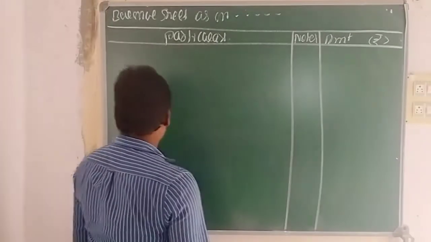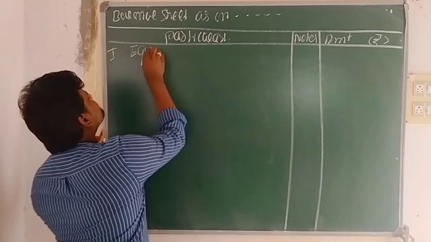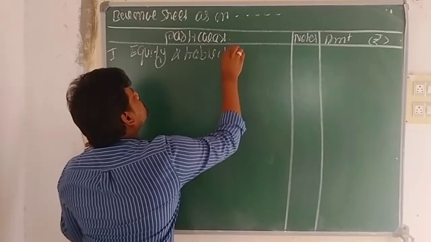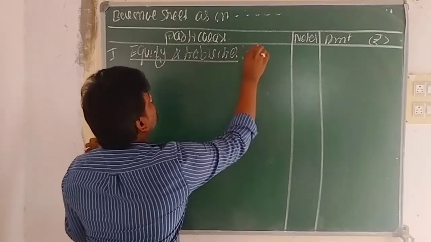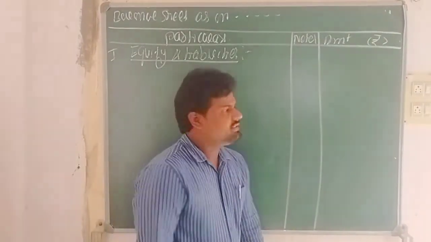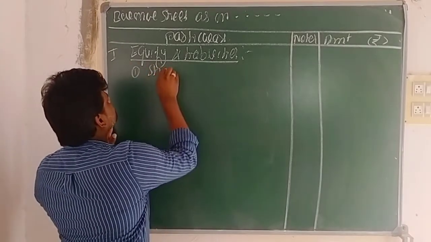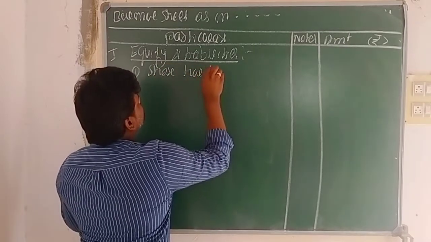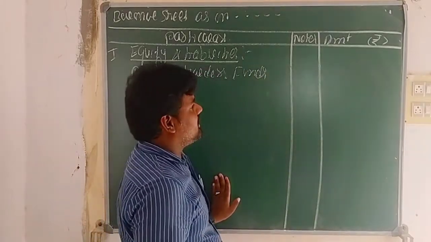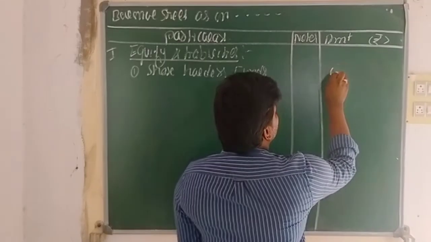In the first step, equity and liabilities. Under equity and liabilities, the first one is shareholder funds. In the shareholder funds, we take imaginary values. Suppose the shareholder funds are 5 lakh rupees.